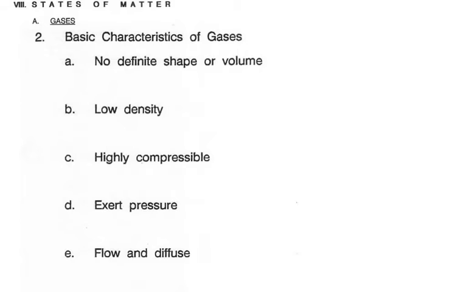All of these assumptions that we made in the kinetic molecular theory of gases will help us describe the basic characteristics of these gases. So here we're going to look at 6 common characteristics of gases, and I'm going to talk about each one individually so you understand what they mean. For gases, we know that they have no definite shape or volume, a low density, they are highly compressible, they exert pressure in all directions, they flow and they diffuse, and they expand greatly when heated.